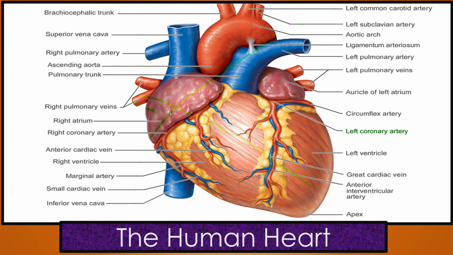The outermost layer is the epicardium, the middle layer is the myocardium, and the innermost layer is the endocardium. The heart is divided by the septum into two halves. The heart is a four-chambered organ. The upper chambers are called the auricles or atria, and the lower chambers are called the ventricles. The heart consists of valves. The valves are meant to prevent the backflow of blood. There are two types of valves: semilunar and cuspid valves.